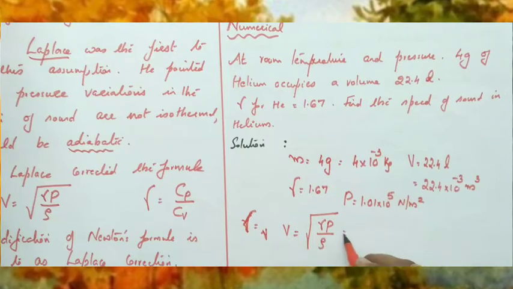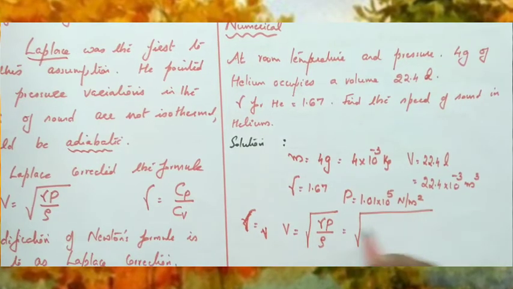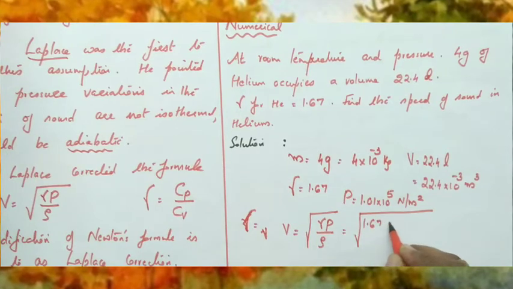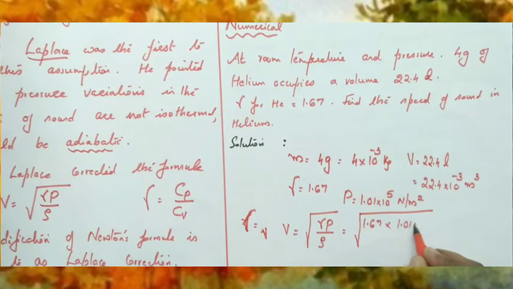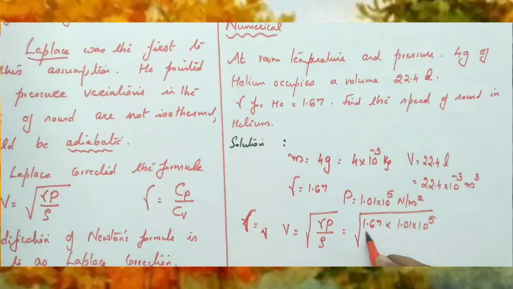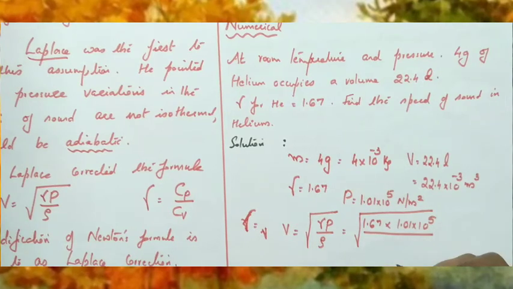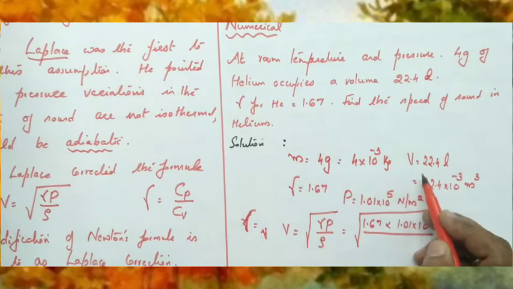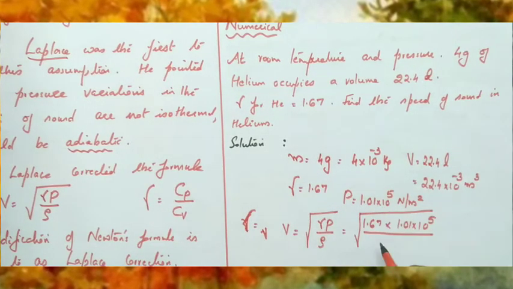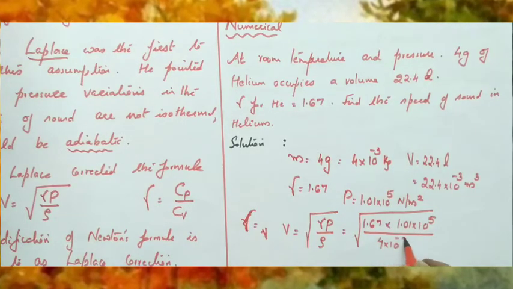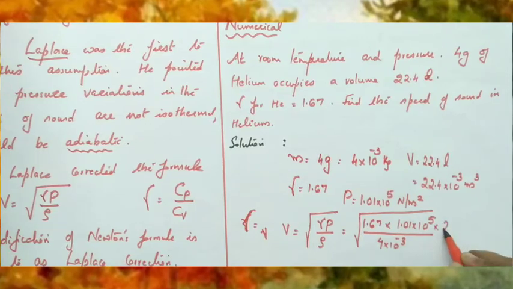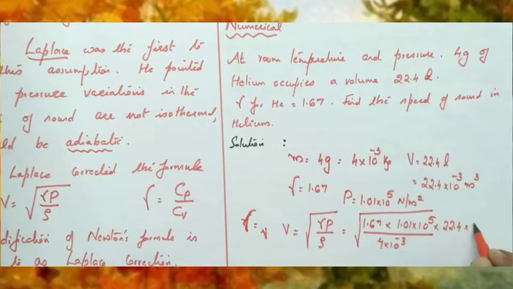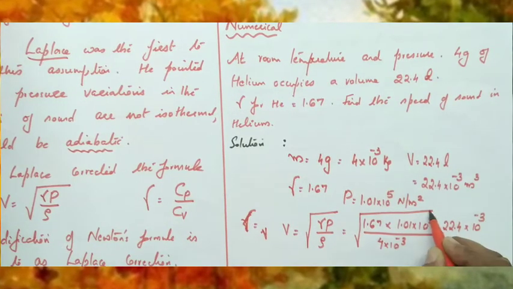Dear children, we can substitute gamma, 1.67, into pressure 1.01 into 10 raised to 5, divided by density. Density means mass by volume. So here it is 4 into 10 raised to minus 3 divided by volume, 22.4 into 10 raised to minus 3.